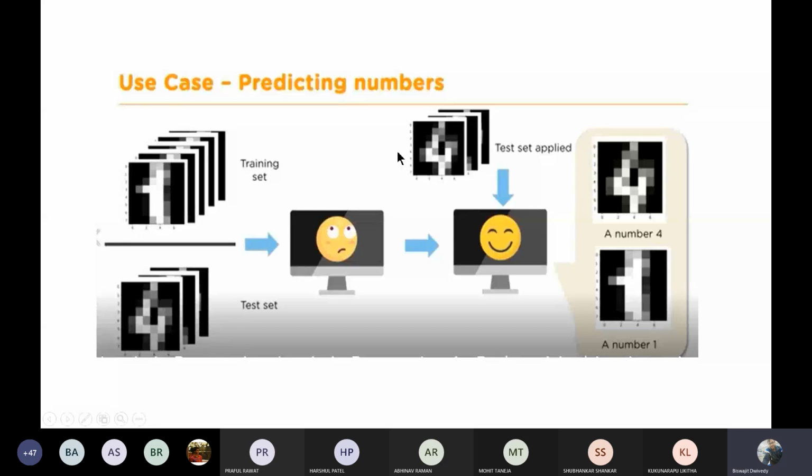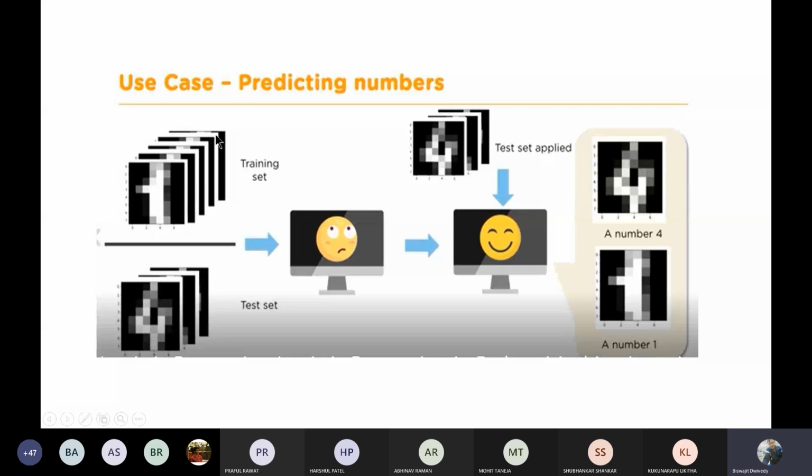One image set will be given, and in that image set different images will be there. Images of different digits, or numbers, starting from 0 to 9: 0, 1, 2, 3, 4, 5, 6, up to 9. But the problem is that the images are not clear. It's very difficult to predict which number is written. We human beings can predict the things, but it's very difficult for machines to detect them.